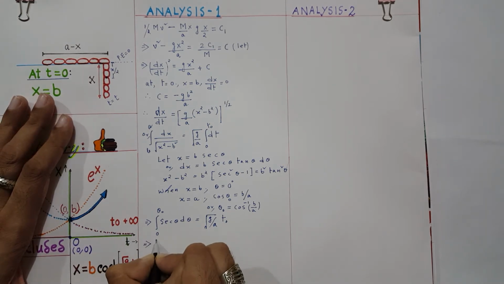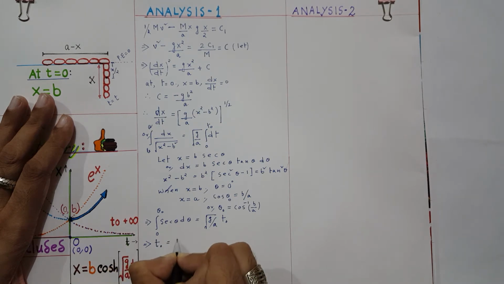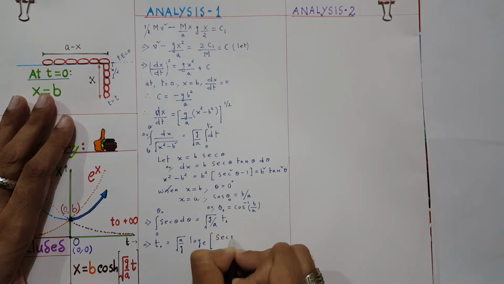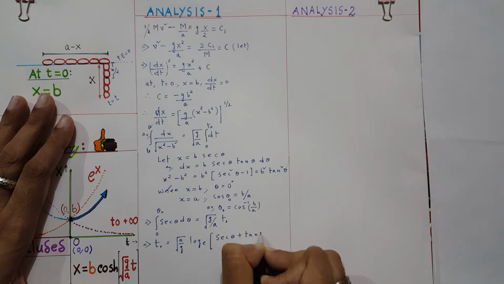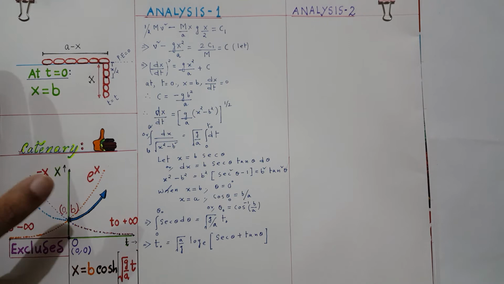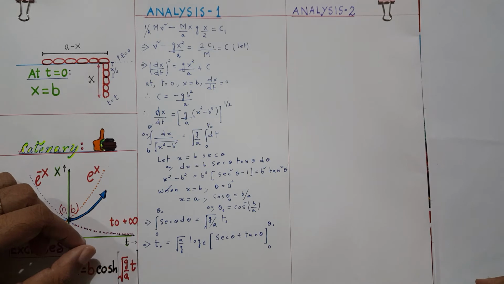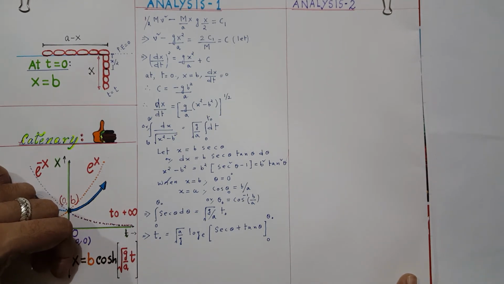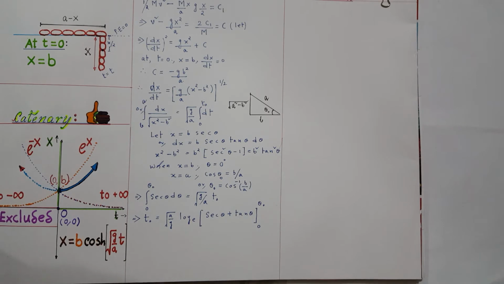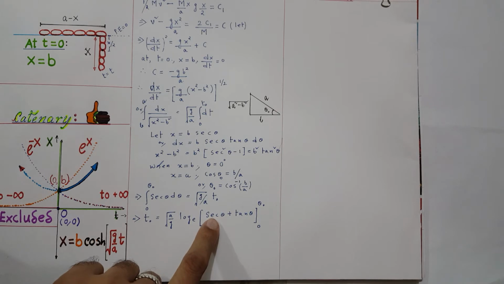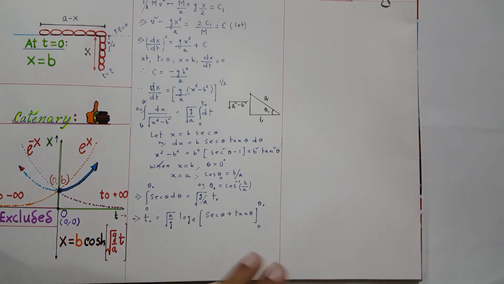So therefore t naught equals square root of a by g, log to the base e, sec theta plus tan theta, and we must integrate it from 0 to theta 0. Now please see, in this integration, if you put the lower limit, sec 0 is 1, tan 0 is 0, and log of 1 is 0, so we can forget about the lower limit. Think about the upper limit.